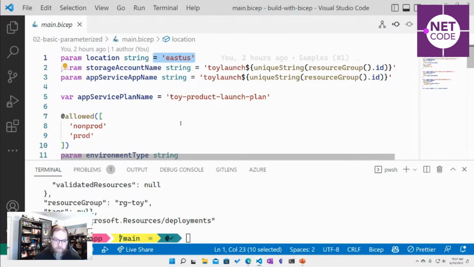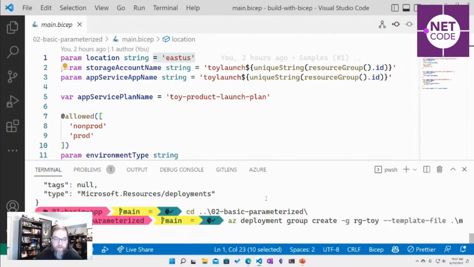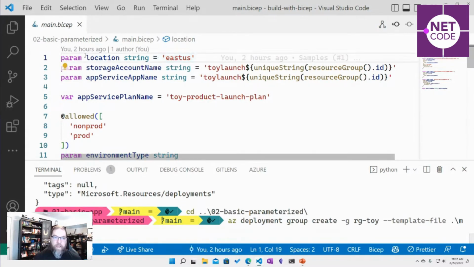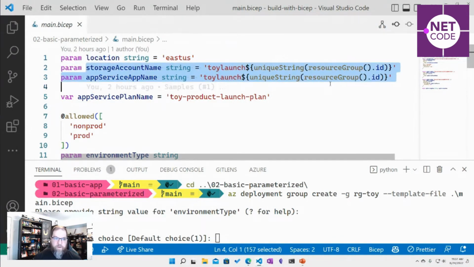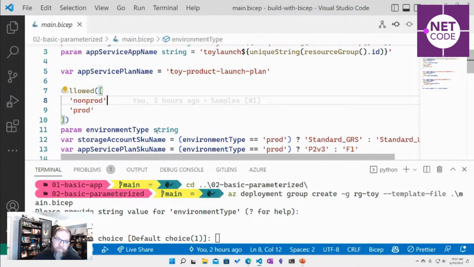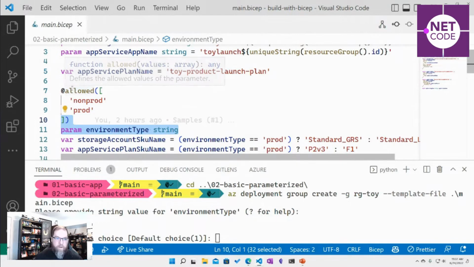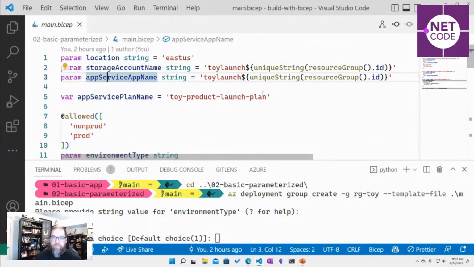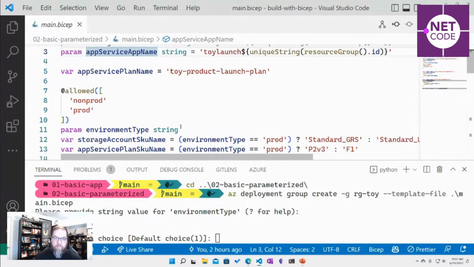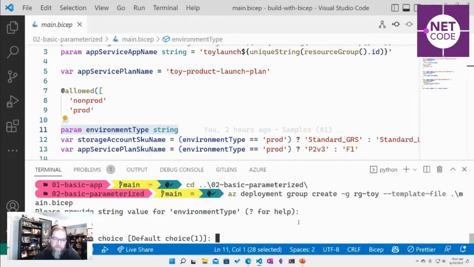Now, if I took this out and tried running it, let me go into that directory and we will run this. So right now I have a value for East US and I have a value for these two, but I don't have a default value for my environment. We're going to talk about what's happening, but see, I gave it some choices. It doesn't ask me about location and it's not asking me about my storage account names. It's going to do some stuff, which we'll talk about. But because I said I needed an environment type parameter and I didn't give it one, it is asking me right now in the command prompt.